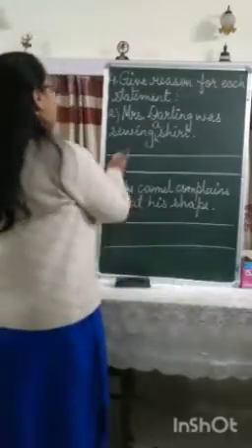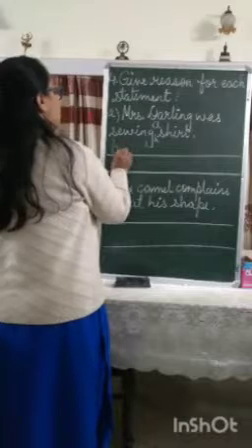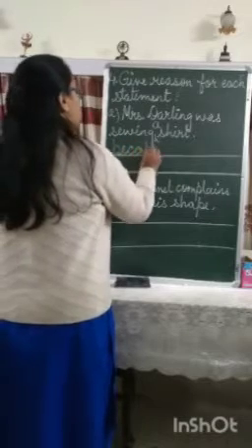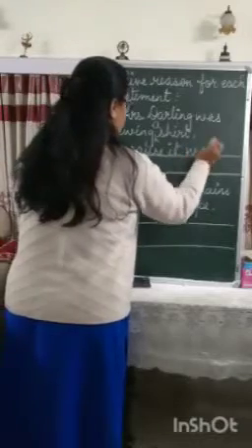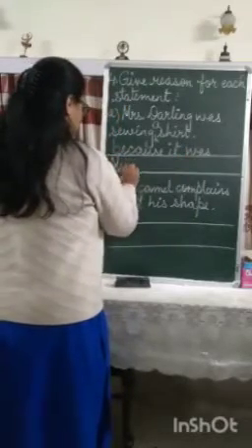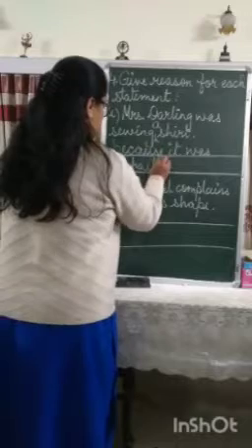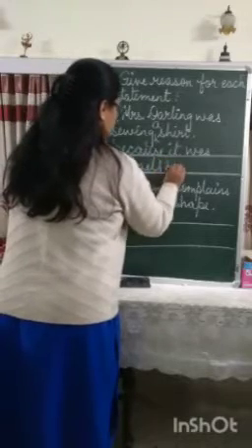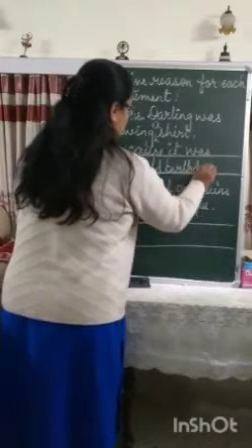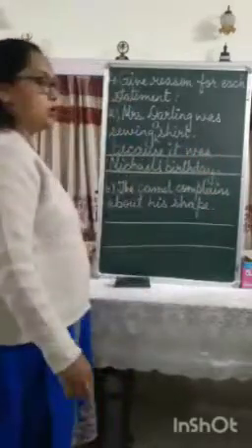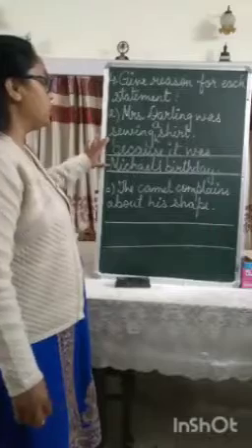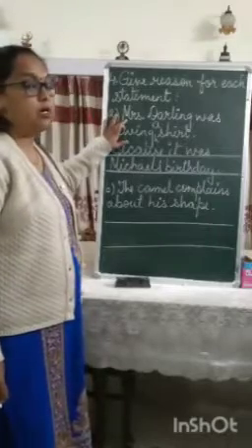So you can straight away start your answer from because it was Michael's birthday soon. Okay, so this is the reason which tells you why Mrs. Darling was sewing a shirt.